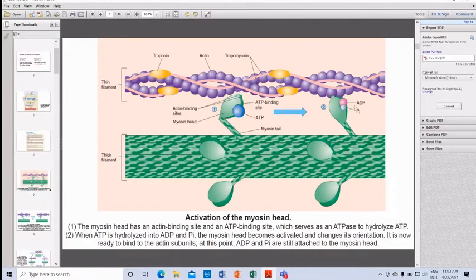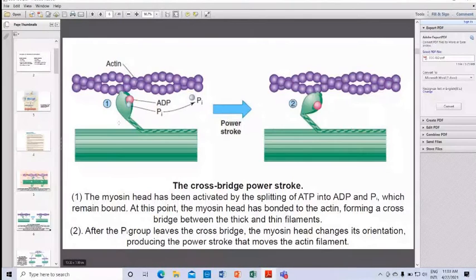So this is how the myosin attaches. Again, the cross bridge power stroke, how it happens. In the first picture, the myosin head has been activated by the splitting of ATP into ADP and phosphate, which remains bound. At this point, the myosin head has bonded to the actin, forming a cross bridge between the thick filament and the thin filament.